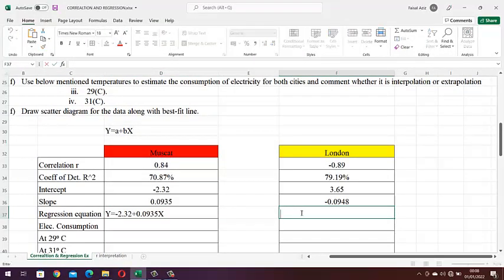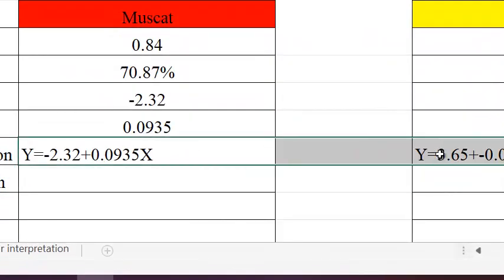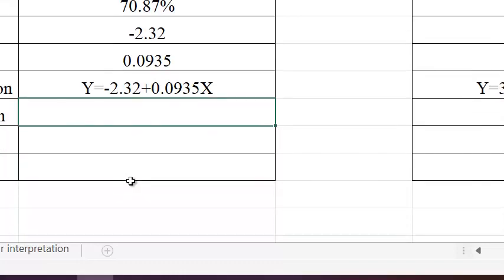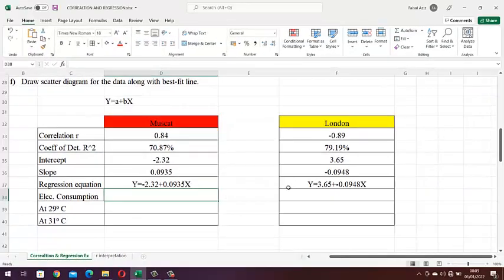Here for London, we'll write y equals the intercept we have calculated, 3.65, and then plus the slope, which is minus 0.0948, and then x. So we have calculated the regression equations, or the least square equations, for both the cities, namely Muscat and London.